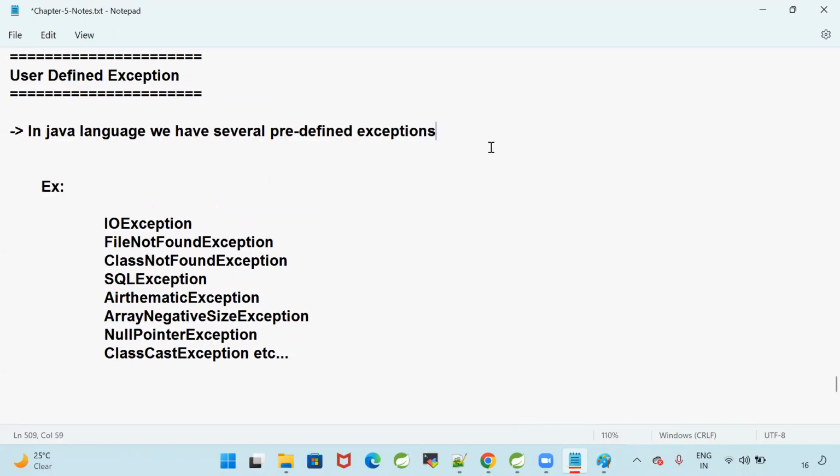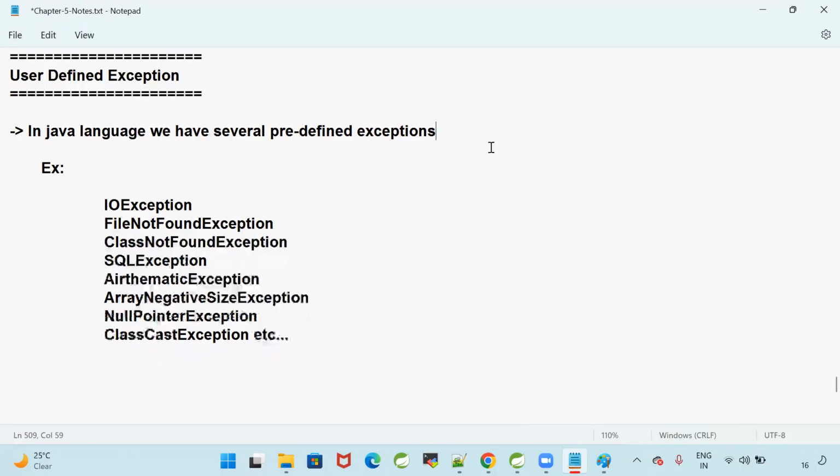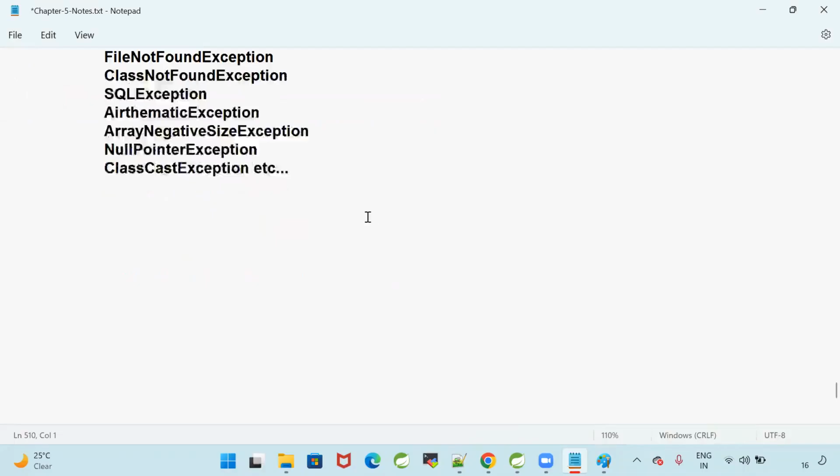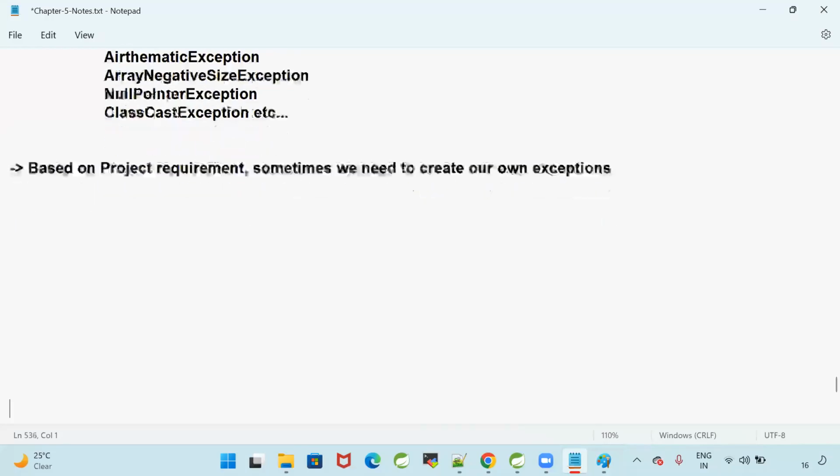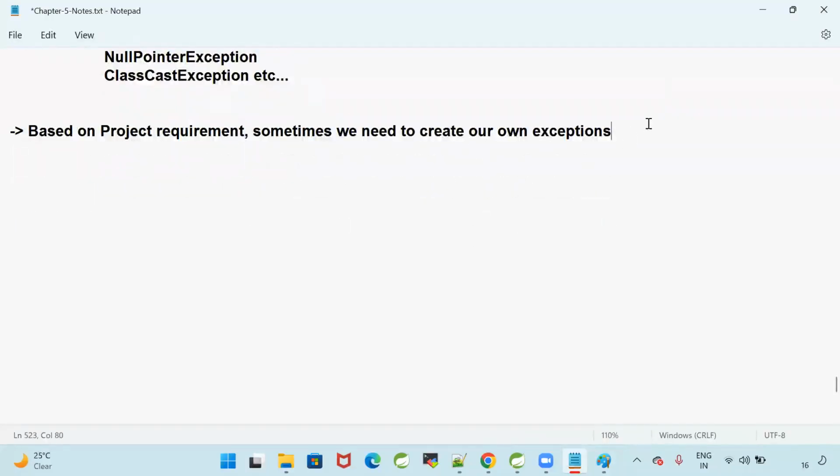In Java, we have several predefined exceptions. Based on project requirement, sometimes we need to create our own exceptions. Our own exceptions are called user defined exceptions.